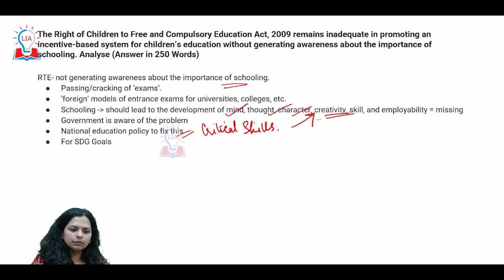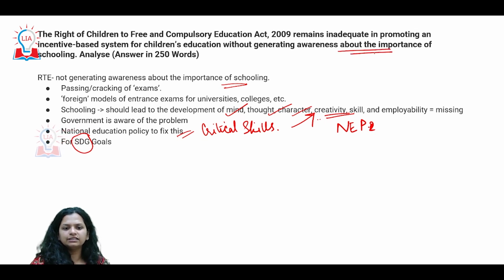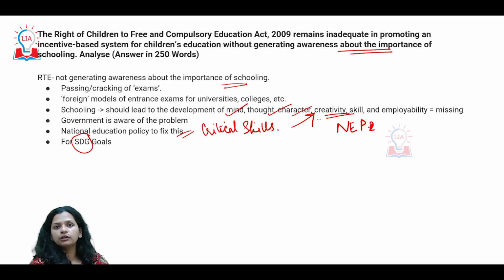For our sustainable development goals also, this is essential. So an answer to this hopefully is the new education policy. But at the same time, what we need to understand is that this awareness that is required needs to be involved with how we are trying to promote the child's education. And your reason for sending the child to school should not only be midday meals. All right, so it's a very big and important social problem.